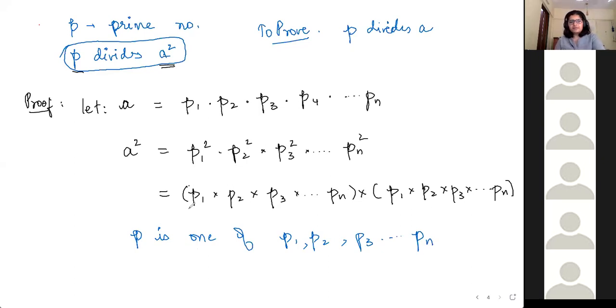So P can be found in one of these numbers, right? Yes, ma'am. Okay. But then we know that P1, P2, P3, all of these are factors of A. So if P is one of these, that should mean that P is also a factor of A.